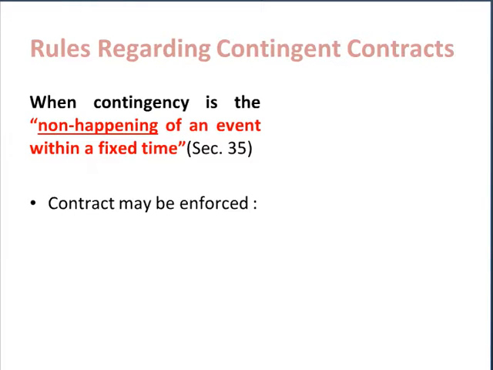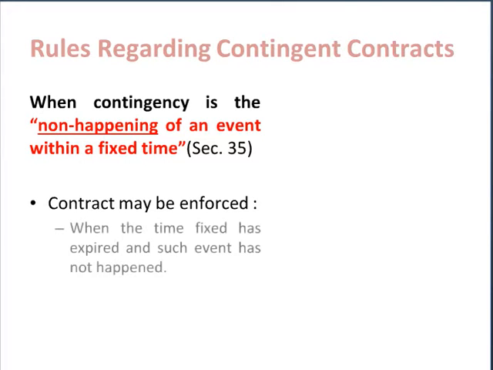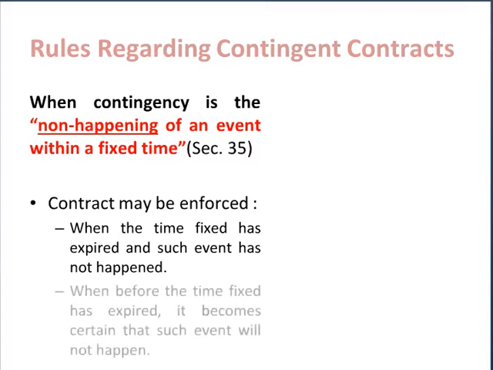Here, the rule is this type of contract may be enforced only when the time fixed has expired and such event has not happened. Or it may be enforced when before the time fixed has expired, the event has become impossible.